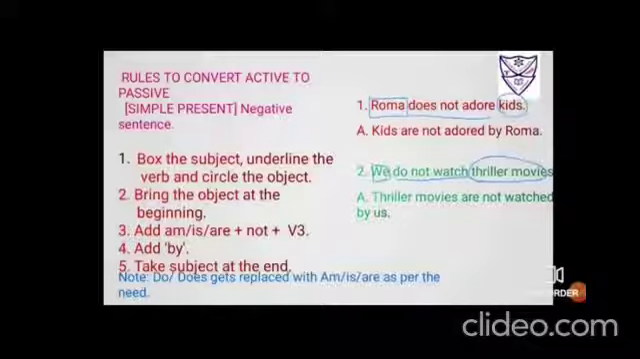Now you have to change the verb into its third form. So your verb is watch. That will change to watch, watched, watched. So it becomes are not watched. Okay. Fourth step, add by, that I have added. Now my subject is the pronoun, first person plural pronoun. So we changes to us. So the answer would be thriller movies are not watched by us. In both the statements you might have seen that I have changed do or does with either of the am, is, are.